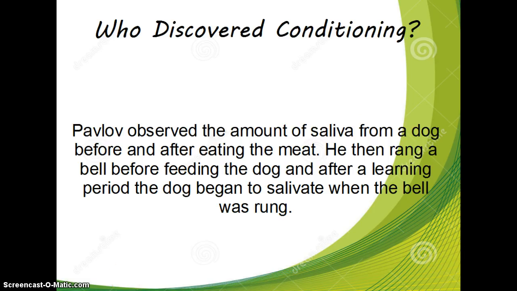Who discovered conditioning? Russian scientist Ivan Pavlov is credited with the original conditioning experiment. He observed the saliva produced from a dog when meat powder was placed in its mouth. He rang a bell before giving the dog the meat powder. After repeating the process of ringing the bell and giving the meat powder to the dog simultaneously several times, he realized the dog would salivate to the sound of the bell alone, demonstrating a conditioned response.